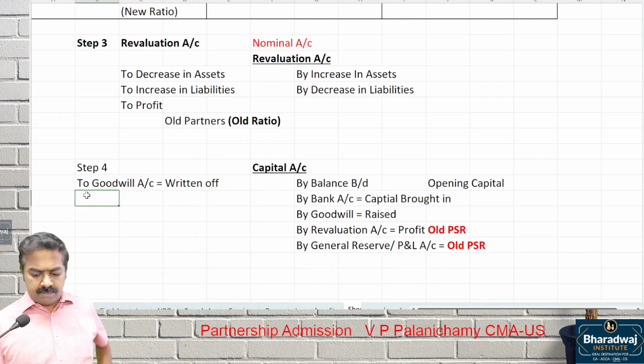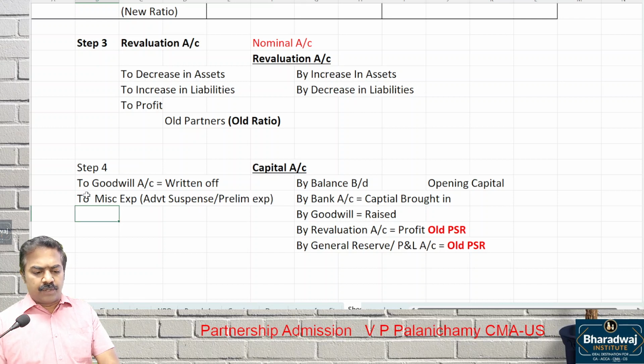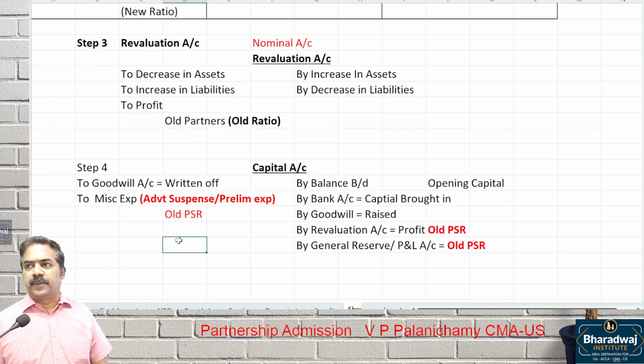Next. Like profit they share, losses also they should share. Miscellaneous expenses like advertisement, suspense, preliminary expenses. Losses also will be transferred to which partners? Old partners in old profit sharing ratio. Losses may be in the form of advertisement expenses not written off, or preliminary expenses. Those are transferred to old partners in which ratio? Old profit sharing ratio. Then you will work out the balance carried down.